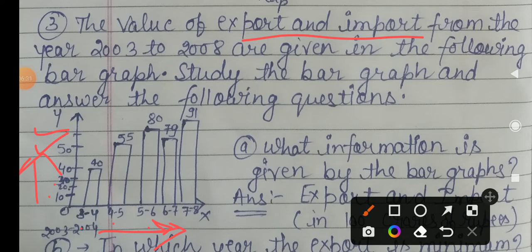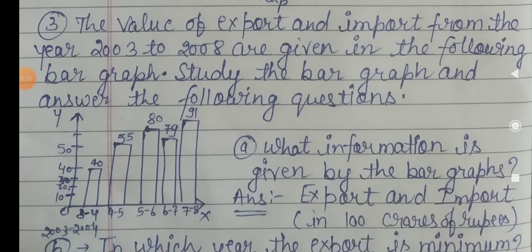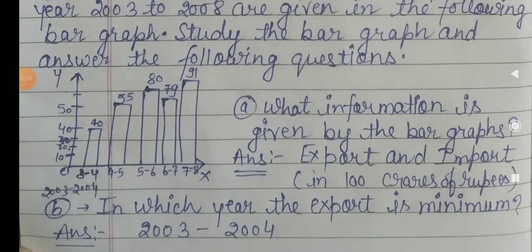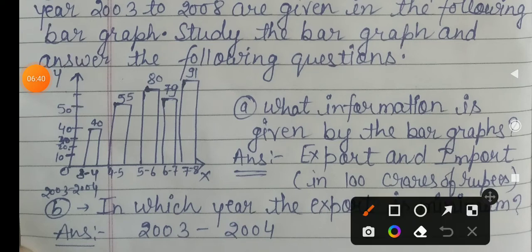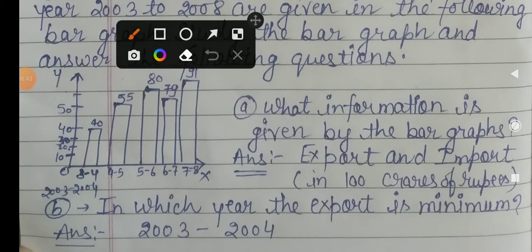So this type of value is given here, and with this graph you have to give the answer that is given below the graph. Here we have to explain how to give the answer. Everyone see these things properly, because all the questions are related to this question, and you have to do these types of questions at home. This is your homework. So everyone do this question according to this question.